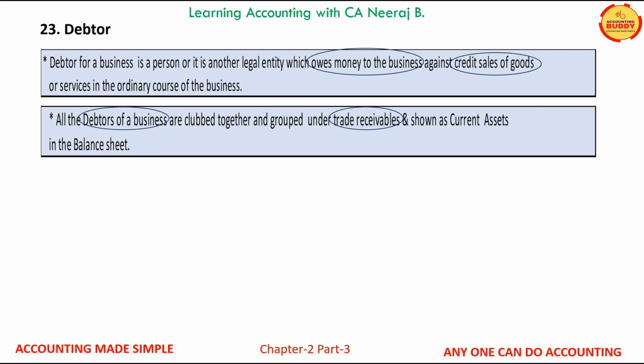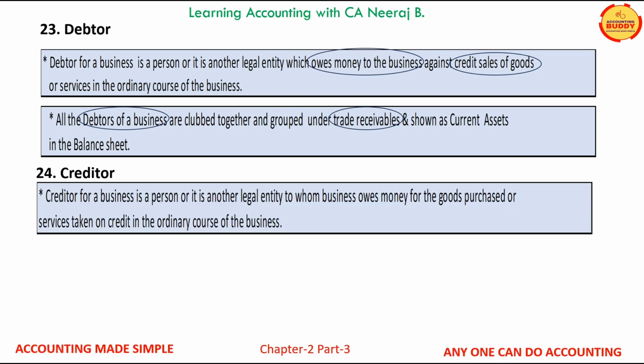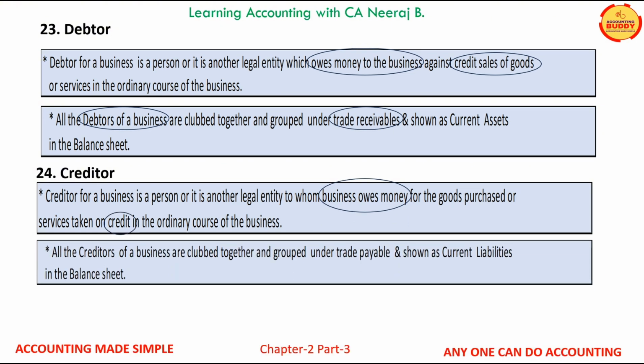Next term which we will learn is creditor. Creditor for a business is a person or another legal entity to whom the business owes money for goods purchased or services received on credit. All the creditors of a business are clubbed together and grouped under trade payables and are shown as current liabilities in the balance sheet.